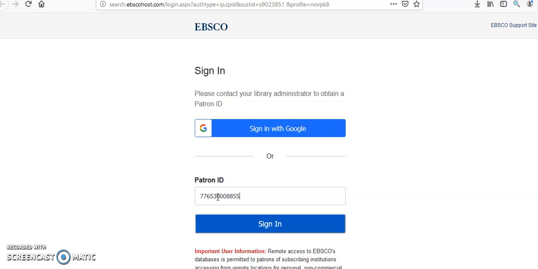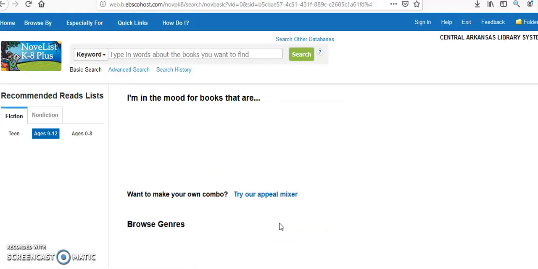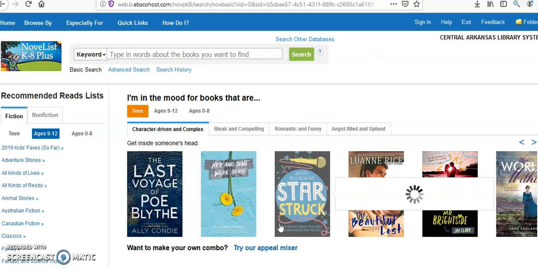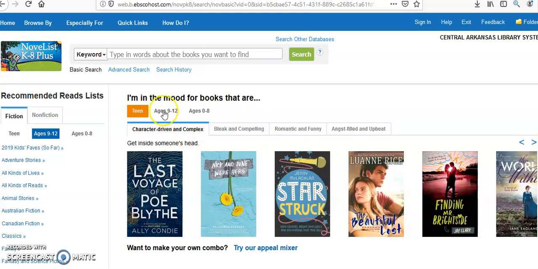Now, the 14-digit code that I'm typing in now is the 14-digit access code that's on the back of my Tech Card. Notice I did not enter my name. I didn't enter my school. None of that information needs to be sent out.